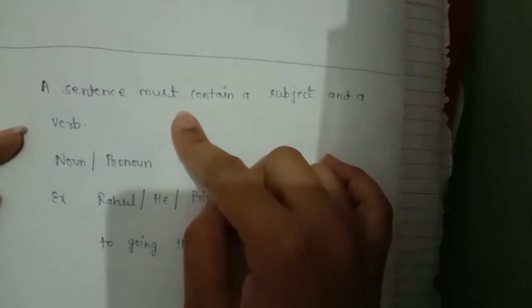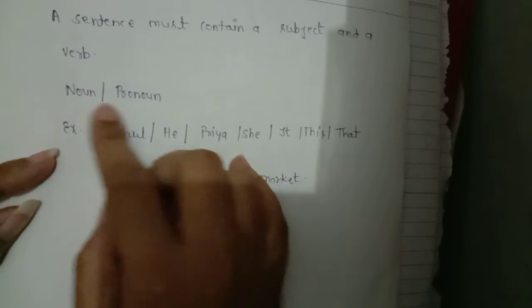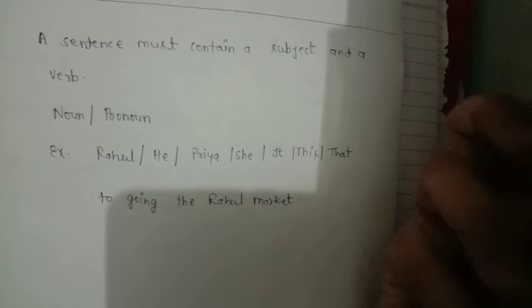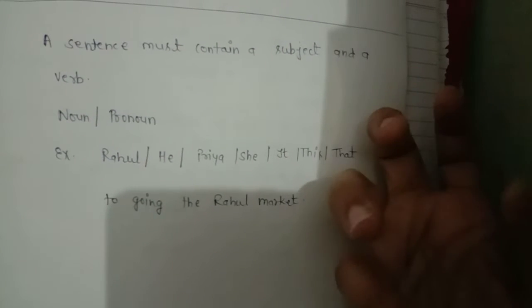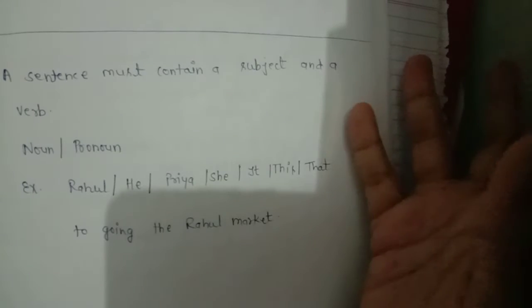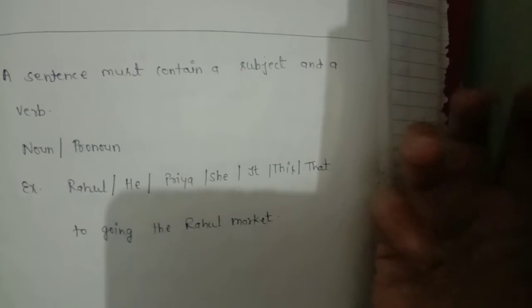A sentence must contain a subject and a verb. Noun means any person, place, animal or thing, like book, copy, table, teacher, parents, student, mobile, TV.